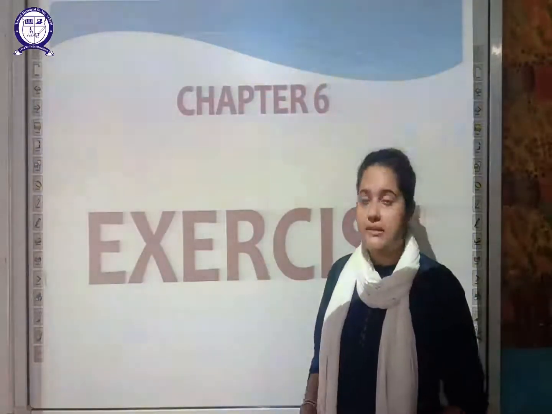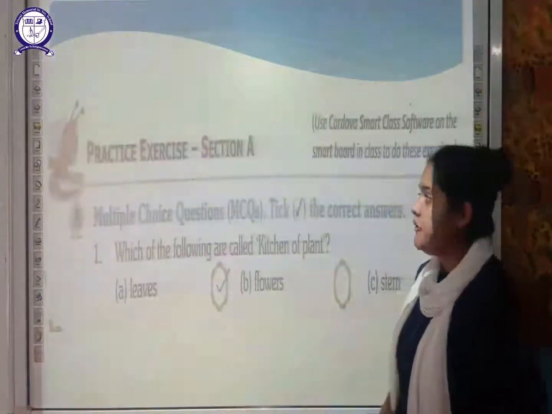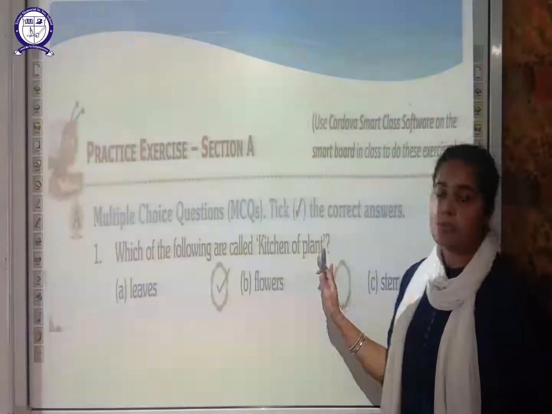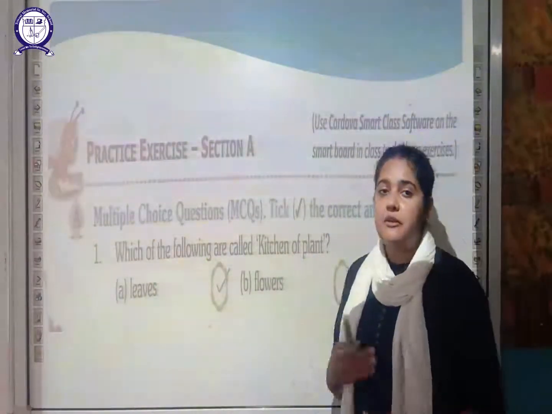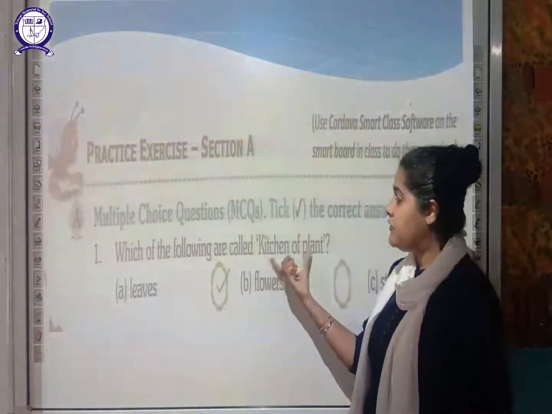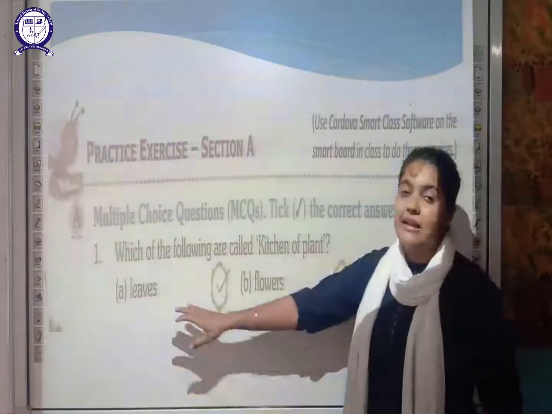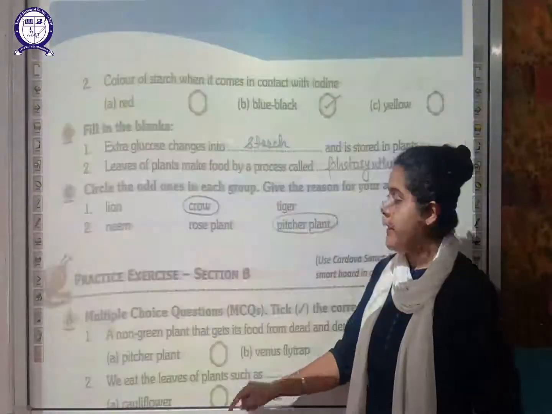Let's move on to the exercise part, students. Here the first multiple choice question is, which of the following is called the kitchen of the plant? The kitchen of the plant is where food is being prepared. So which part of the plant prepares the food? The leaves, the flowers, or the stem? So leaves. The first answer is A, leaves.